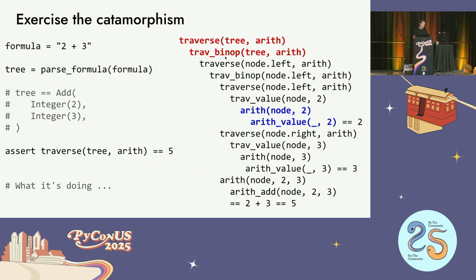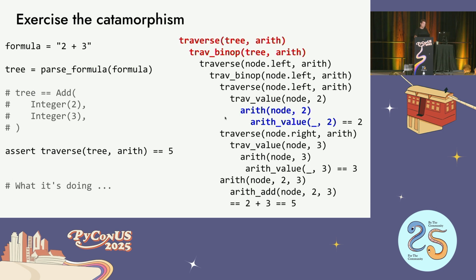So cool, I'm going to call that, and then it's going to do that recursively, and at the very end, when it hits a leaf node, it's like, oh, hey, I'm at a leaf node. Now I'm going to call the arith callback function that you gave me with the node value. That's, again, a single dispatch function. It's going to look in its lookup table. It's like, oh, node, that's an integer. Cool, I know how to do that. I'm going to call arith value, and arith value just says, hey, I'm 2. And then it adds them together.